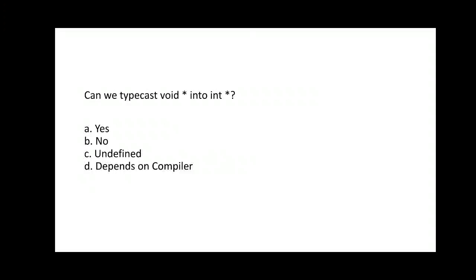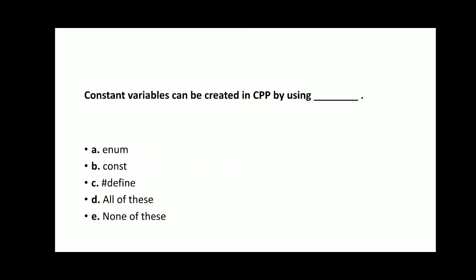Can we typecast void star into int star? Yes, we can typecast it because it is a pointer. We can typecast pointers. But a cast from void to int is not possible. But void star to int star, yes, we can. Constant variables can be created in C++ by using enum, const, and hash define. All these are constant variables. We can create all these types of constant variables. So all of the above.